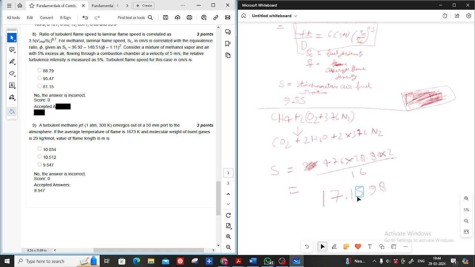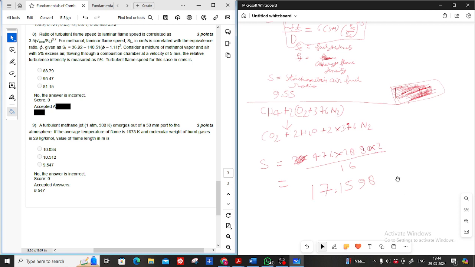I'm getting 17.159. 17.159, that is correct. So now we need to calculate the density of the fuel gas. This fuel gas is methane, so we need to calculate the density of fuel gas. So rho equals P upon RT into M.